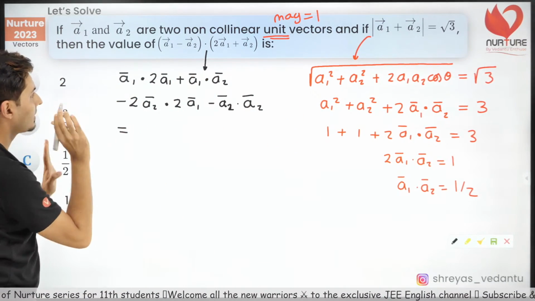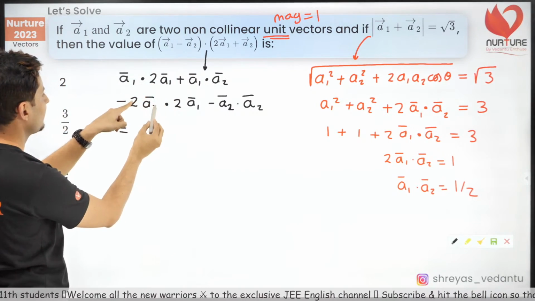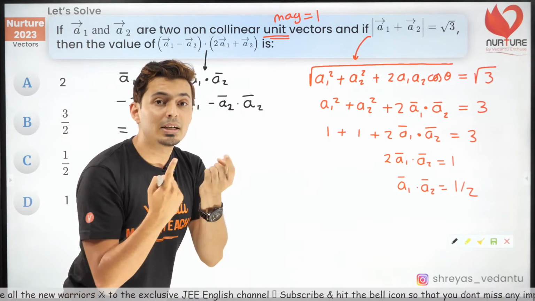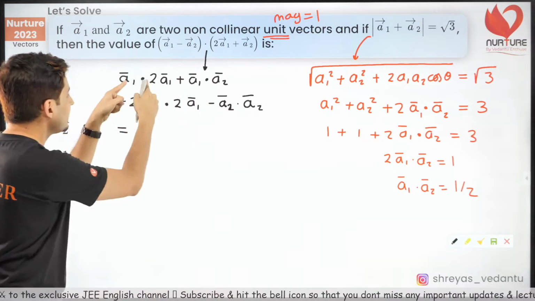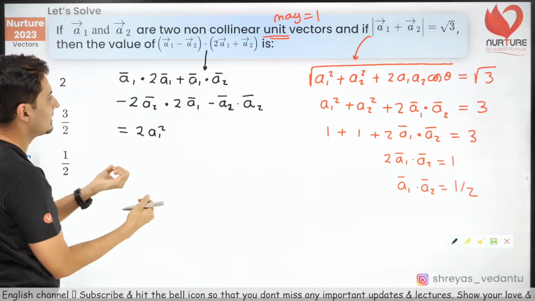Now quickly observe this. A1 into 2A1 is nothing but, these two vectors are parallel to each other, cos 0 is 1. Isn't this going to be 2A1 square?